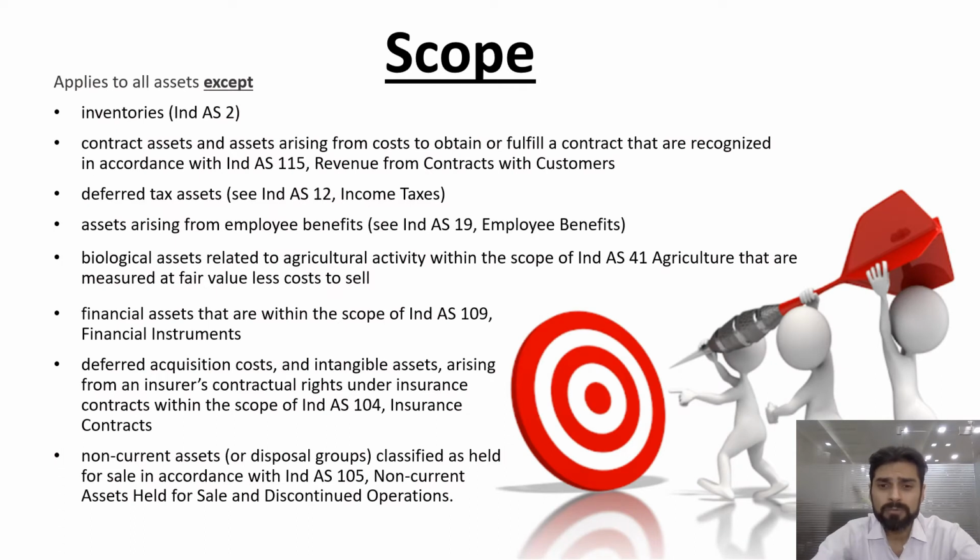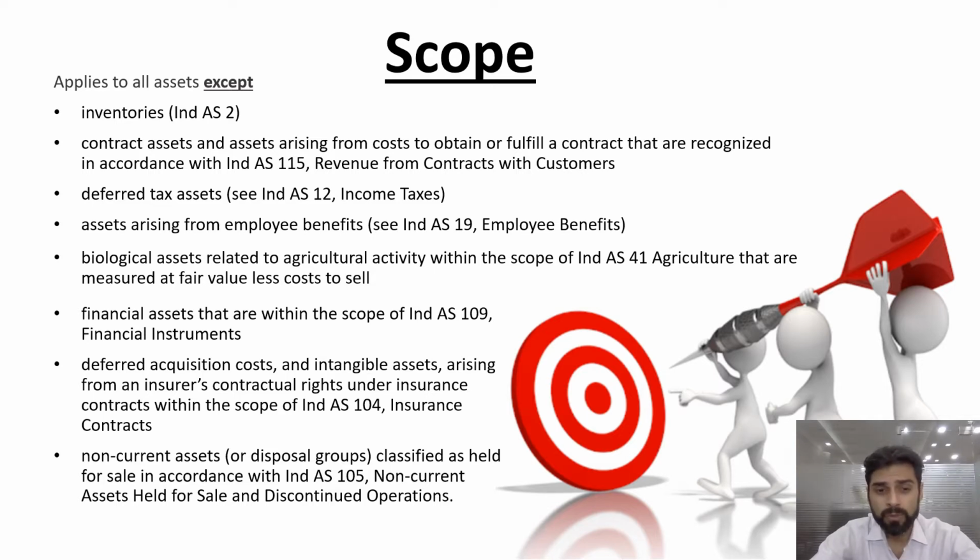What is the scope of this standard? This standard is applicable to all the assets except for the following. So inventories, Ind AS 2, is not covered. Ind AS 115, revenue from contracts with customers, deferred tax assets, Ind AS 12, employee benefits, Ind AS 19, agricultural assets, so under Ind AS 41 and Ind AS 109, financial instruments.